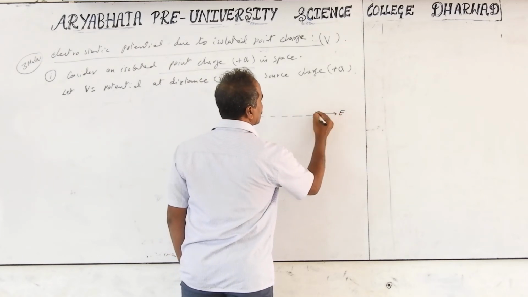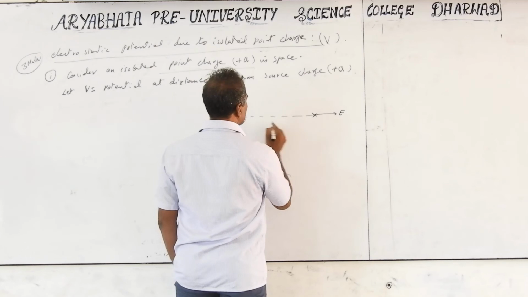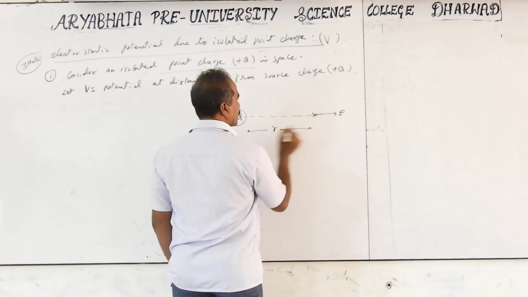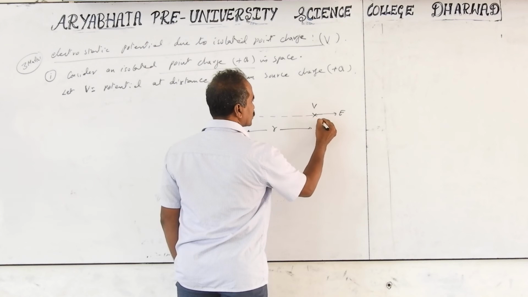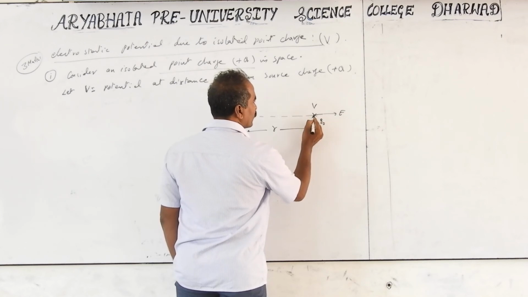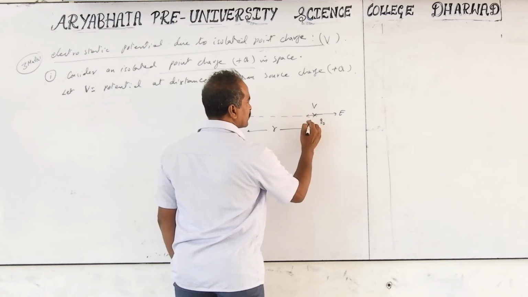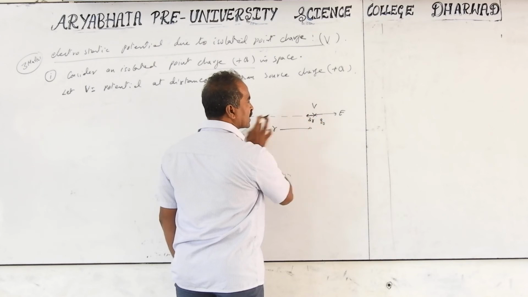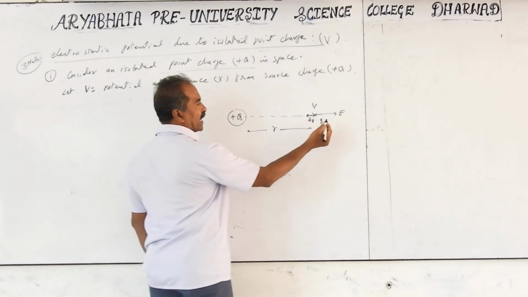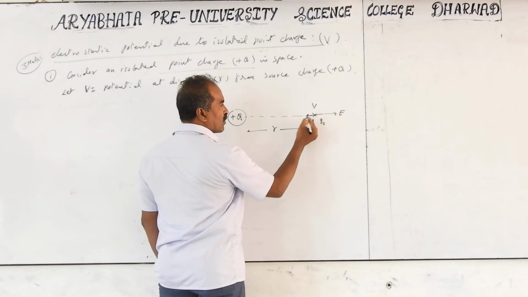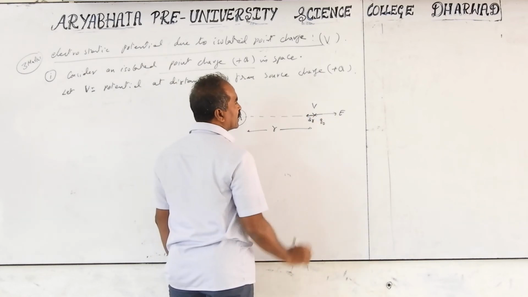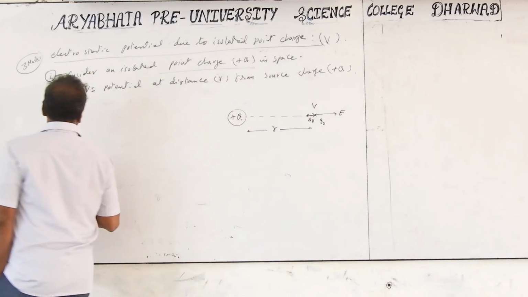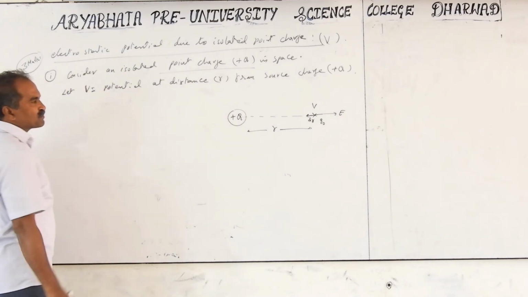And the electric field is E, and the distance is r. The charge you are bringing from infinity to this point is Q naught. We imagine moving it by a small distance dr, against the electric field, in the direction opposite to the field from the source charge. For this small distance, the potential difference is dV. We need to find the expression for the potential V at a single point.